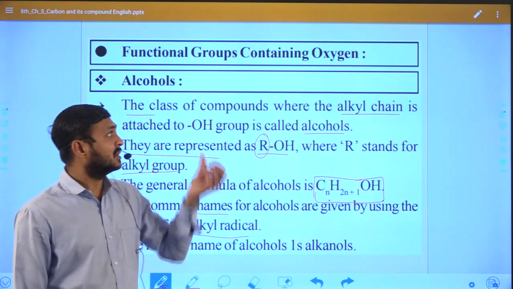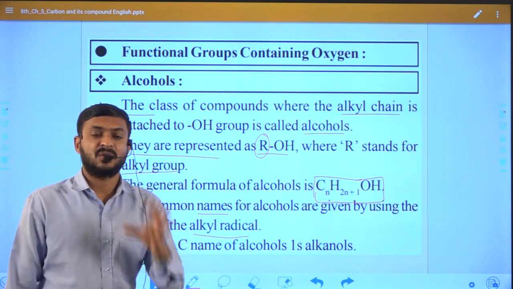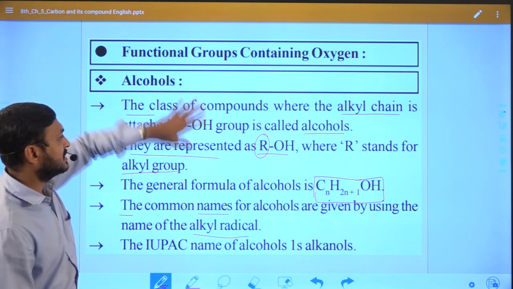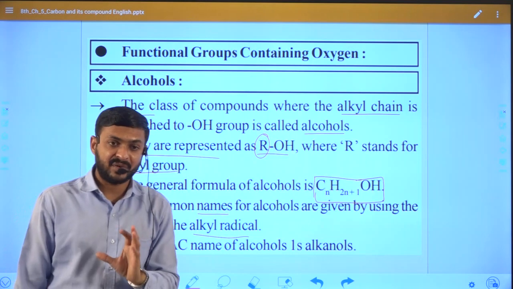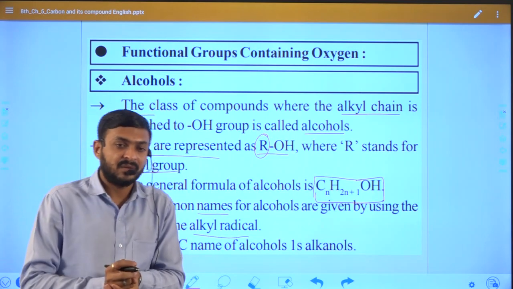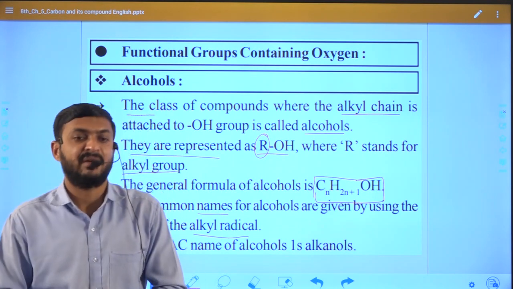So the names are given based on IUPAC nomenclature. The class of functional group is known as alcohol. That is how we can understand the alcohol functional group. Based on that, we will discuss the remaining functional groups in our next lecture.